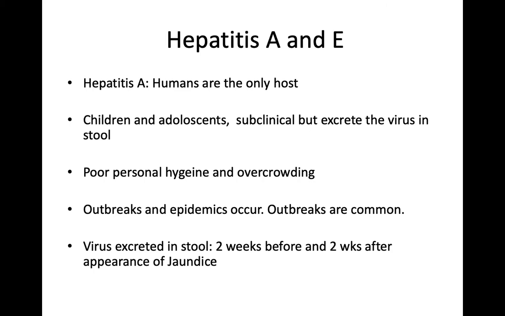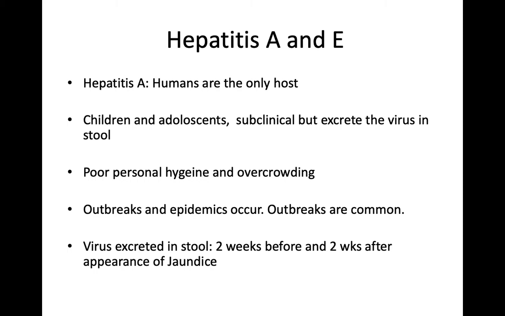Nowadays, the age group in which hepatitis A is seen has increased because of improved sanitary conditions. In Western countries also, nowadays we see more severe forms of hepatitis A infection in adults. But in India, children are the most common age group wherein hepatitis A is seen, and it is much less severe and also subclinical, where symptoms are very few. And in adults, the symptoms are very few because of the development of antibodies.